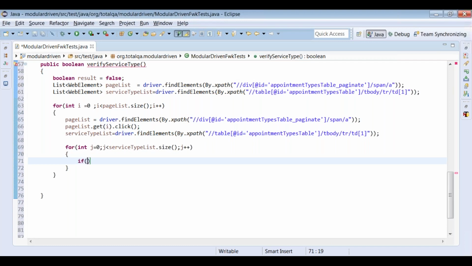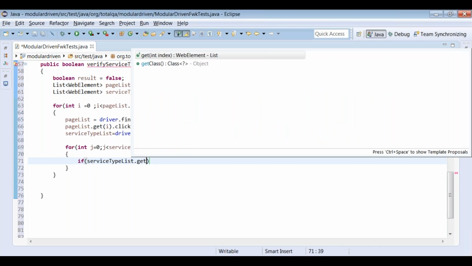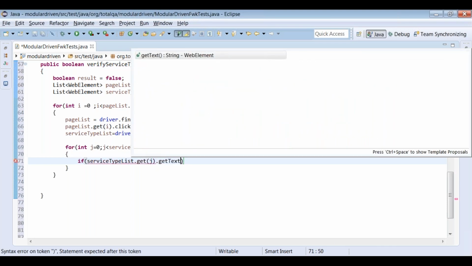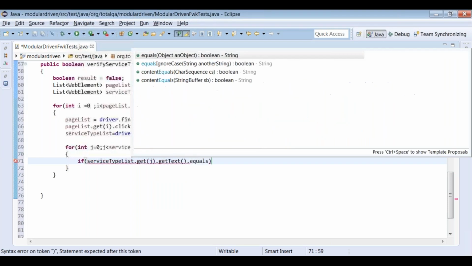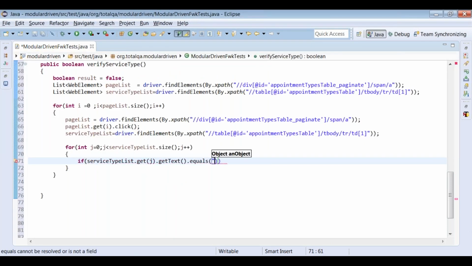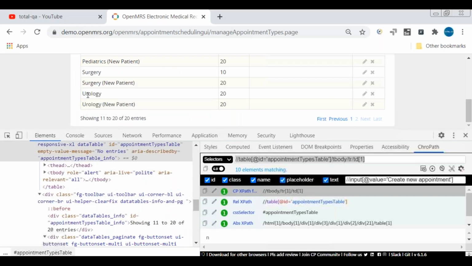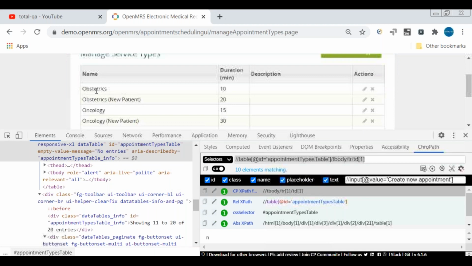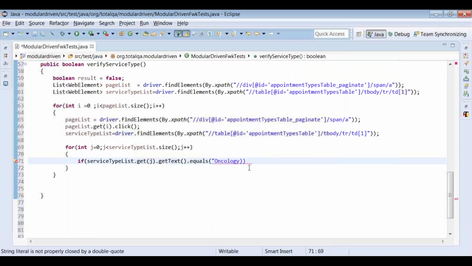See, if serviceTypeList.get(j).getText().equals(), suppose for example you want to identify a particular service type. So the service type which I am identifying right now is, say, any service type we can take into consideration. Let's take oncology. equals oncology. This is in page 2.